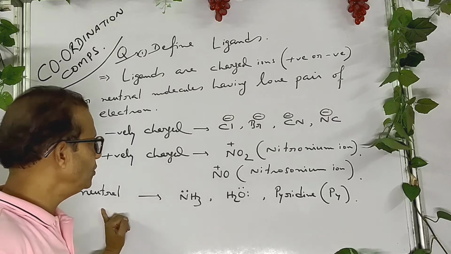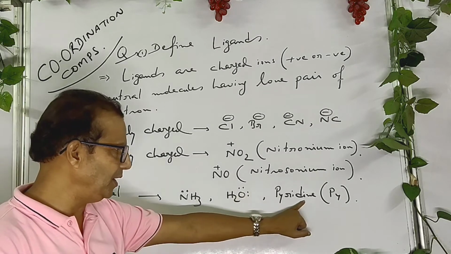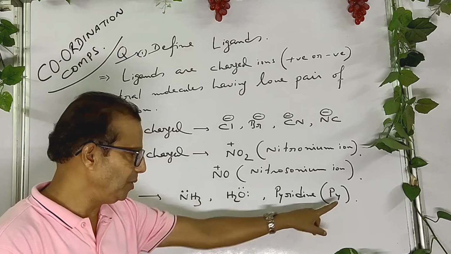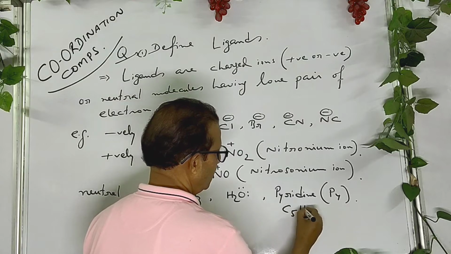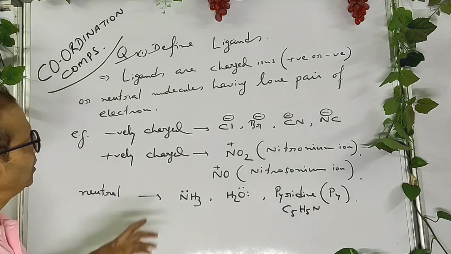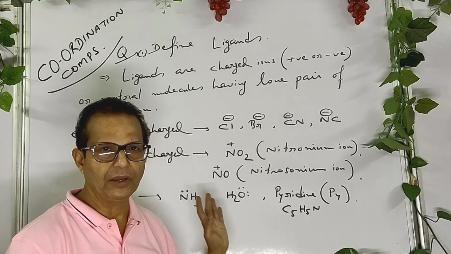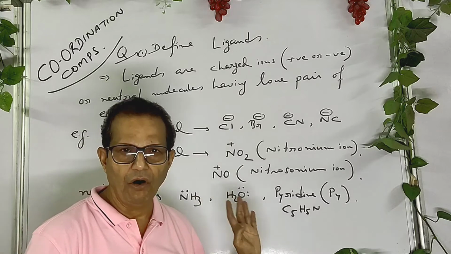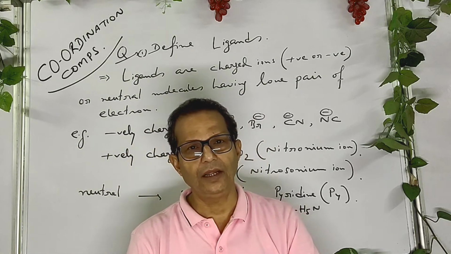Examples of neutral ligands are ammonia, water, pyridine, symbol is py, formula is C5H5N. So these are the ligands. These are all mono or unidentate ligands because they form only one coordinate bond with the central metal.